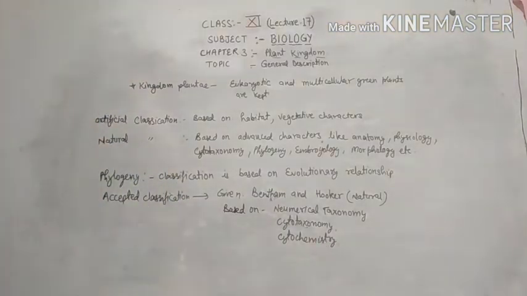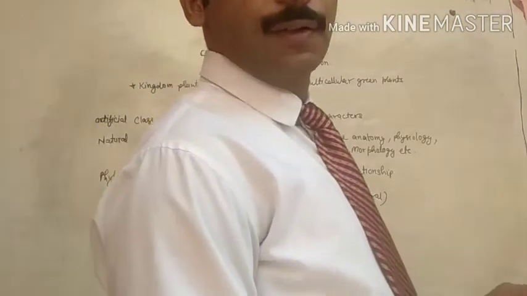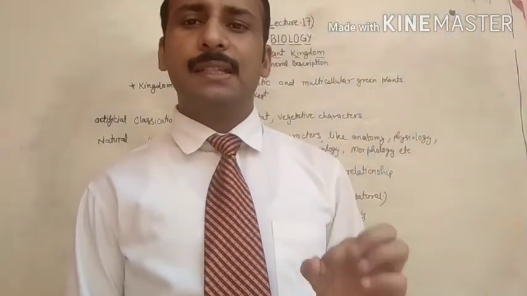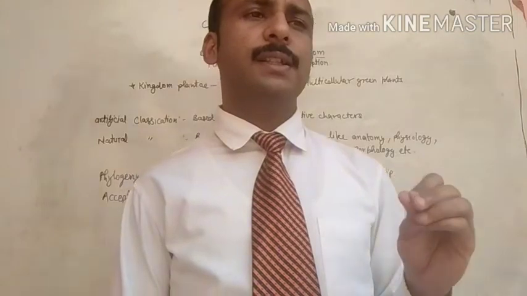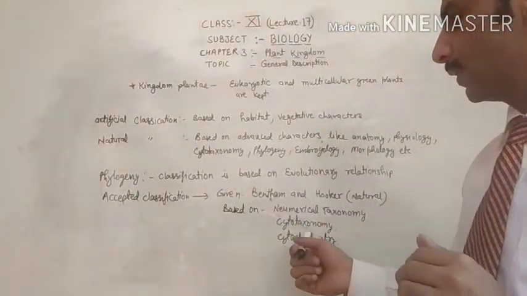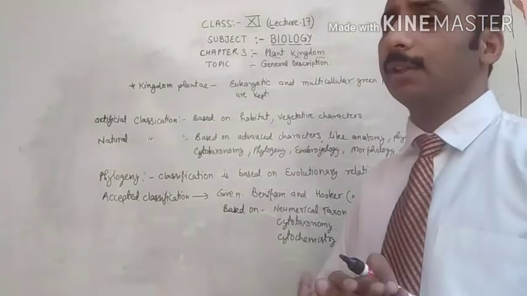These are the points on which the classification of plants by Bentham and Hooker is given.